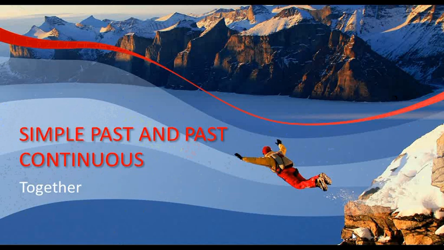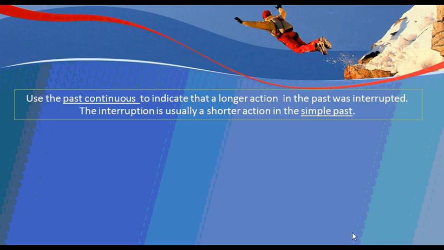This grammar summary is very important because we are going to explain how we can put together simple past tense and past continuous. We use the past continuous when we want to show a longer action in the past, but this action can be interrupted, can be stopped.